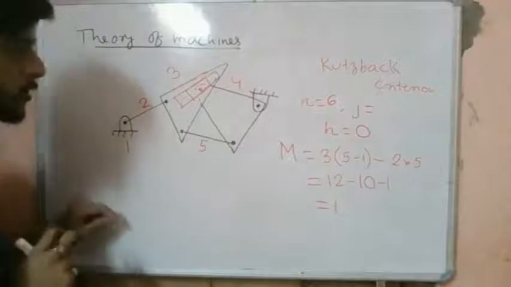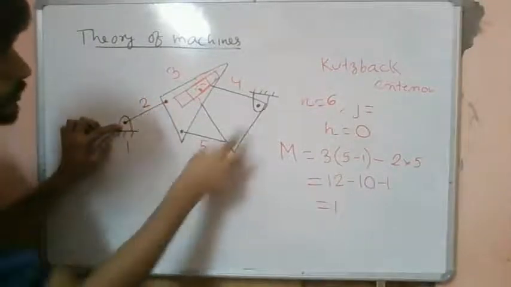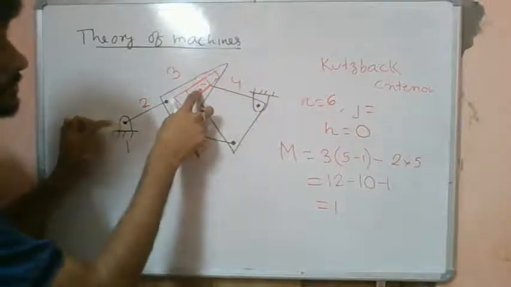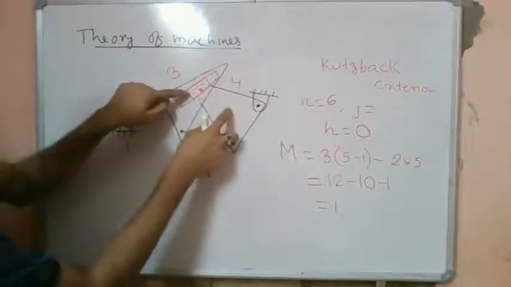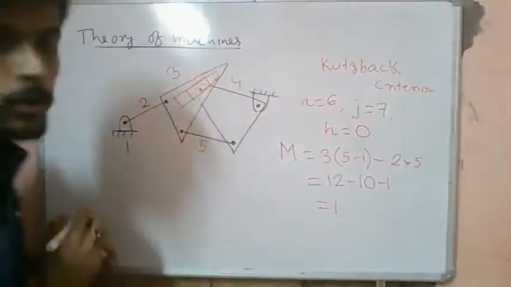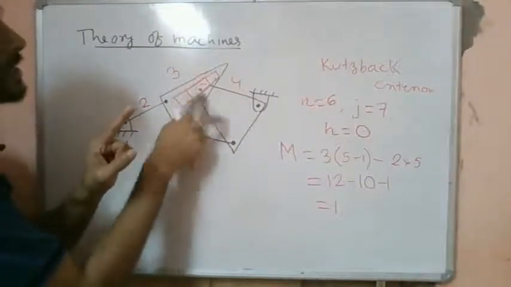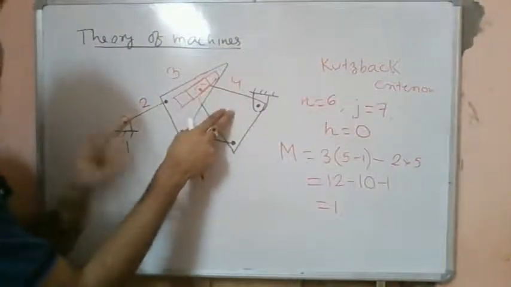And the number of joints, lower pairs: 1, 2, 3, 4, 5. The slider and this link are connected, another one, 6, and the slider sliding with respect to this is 7. The slider slides with this one as a prismatic pair, and the slider is connected to link 4 by one revolute pair.